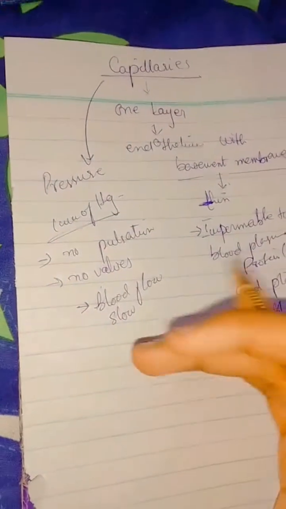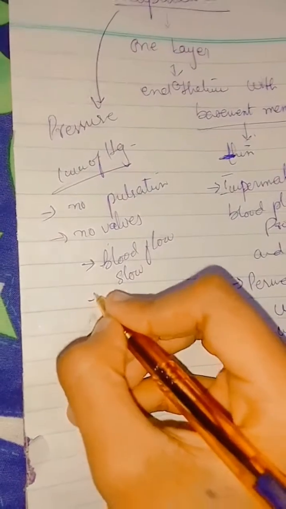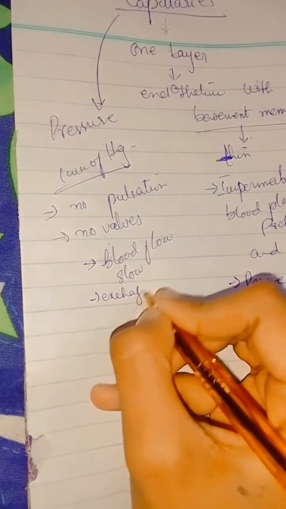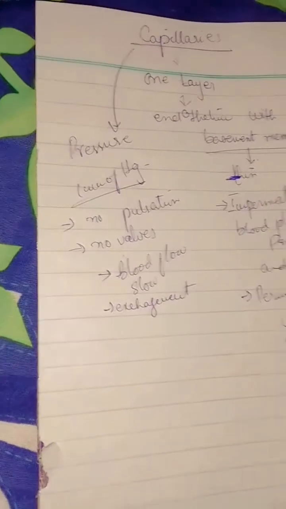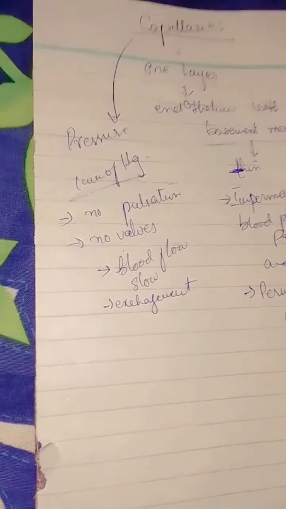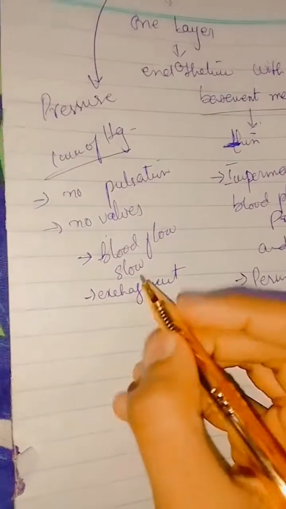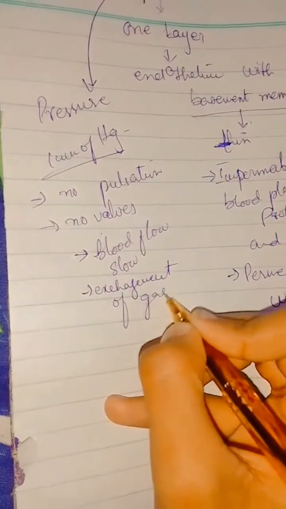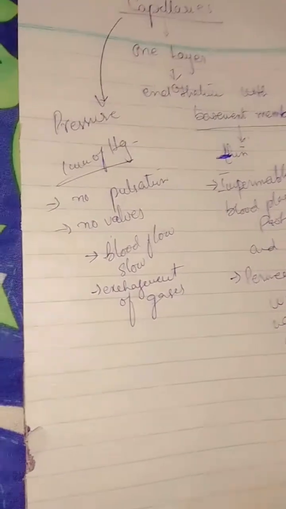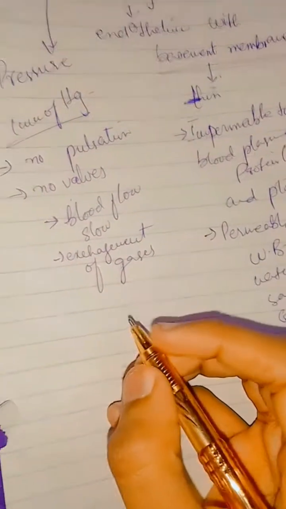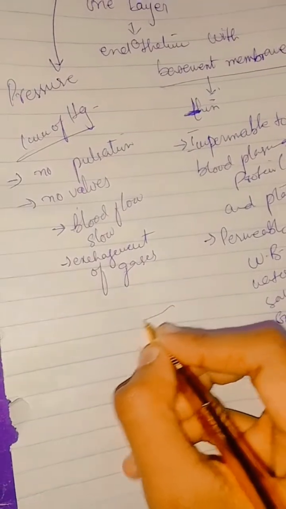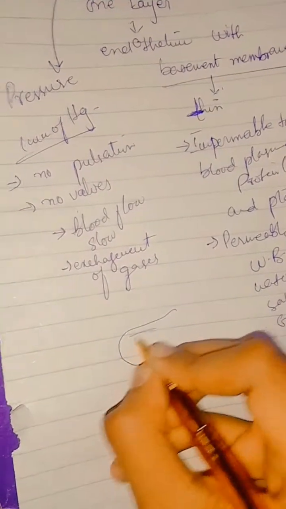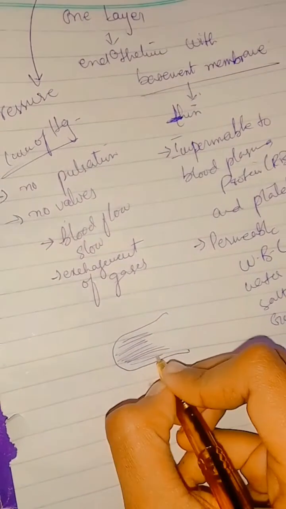Why will the blood flow be slow in capillaries? Because there will be the exchange of gases. If the blood flowed fast, the exchange of gases would not be possible. So that is why the blood flow is slow, so that the exchange of gases, or the materials, or we can say nutrients, water, etc. can take place. For example, the exchange of gases: these are the capillaries, and that is their basement membrane.